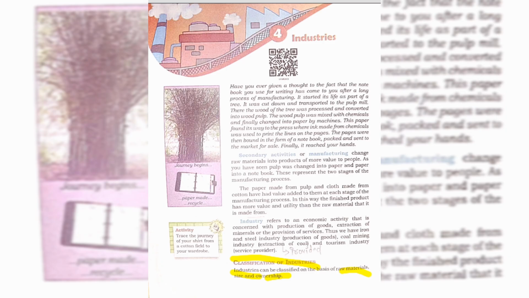So in this page, we see the secondary activity, manufacturing, which adds more value. This is the important keyword. In this page, we learn about the raw material. On the basis of raw material, industry is divided into agro waste, mineral waste, marine waste, and forest waste.